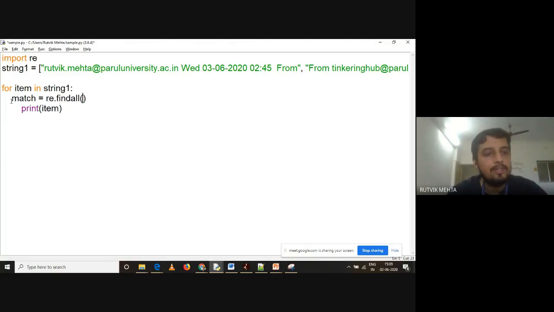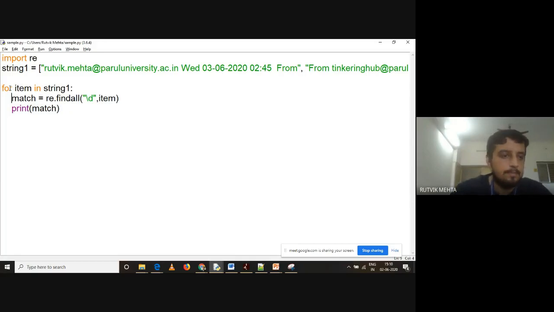If you want to extract the data, you have to use the findall method. So find everything which is digits, so I'll say slash d, comma, item, and then print this match. Let us check what we are getting.